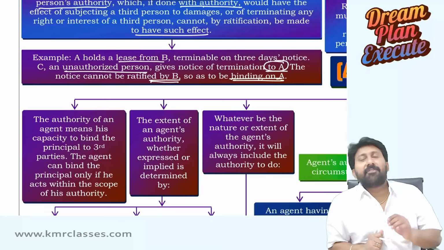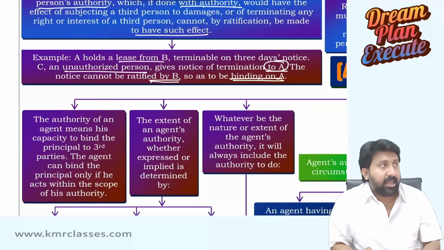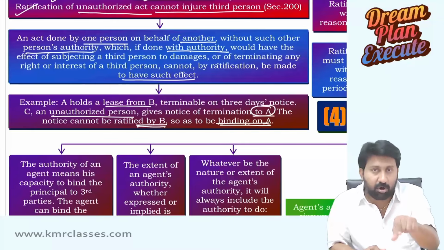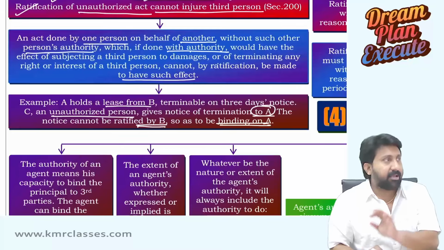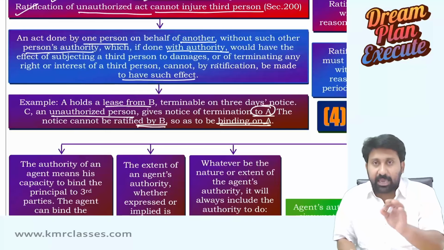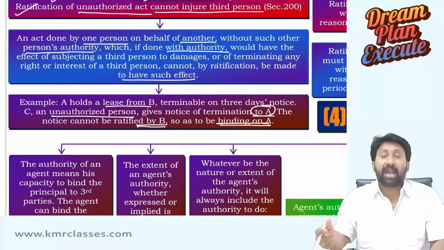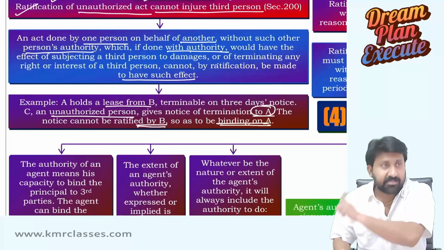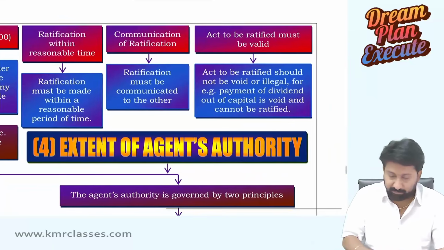See, the point is, if at all ratification has to be done, it should be done by any of the parties to the contract. A third party's mistake should not affect one of the parties in the contract. On this, there is another big question that came in the exam. At the last, it will come. That's why I'm not asking you to read it completely. Just remember that a third party cannot put any of the persons into a wrong position just by doing a ratification. Sir, I did not understand this part clearly. There is a linking part at the last part of the agency chapter. Then I will explain it clearly. Other than this, you read the remaining parts now.